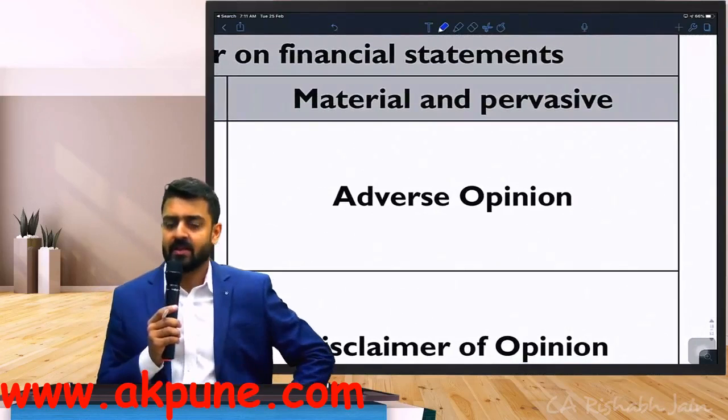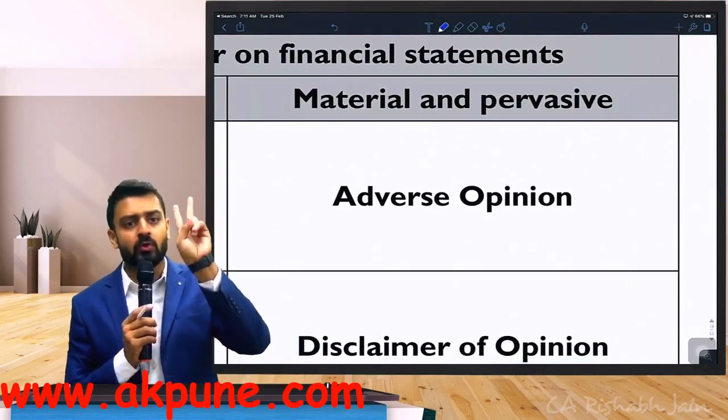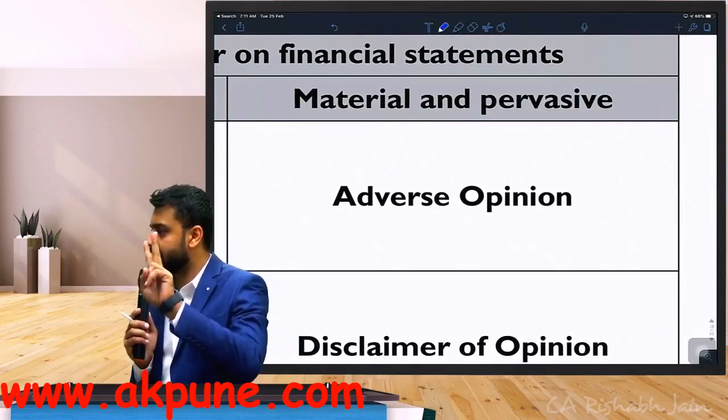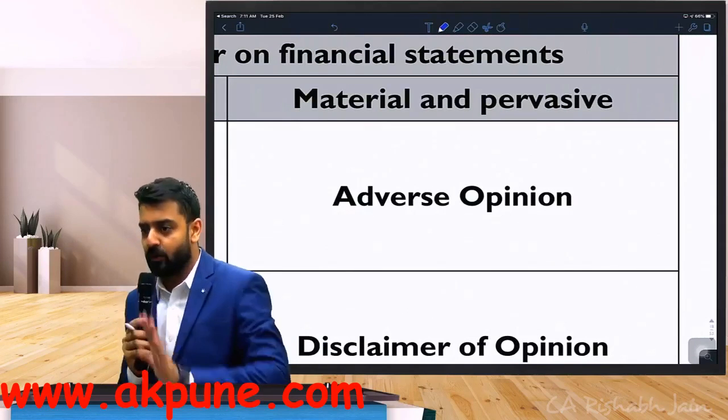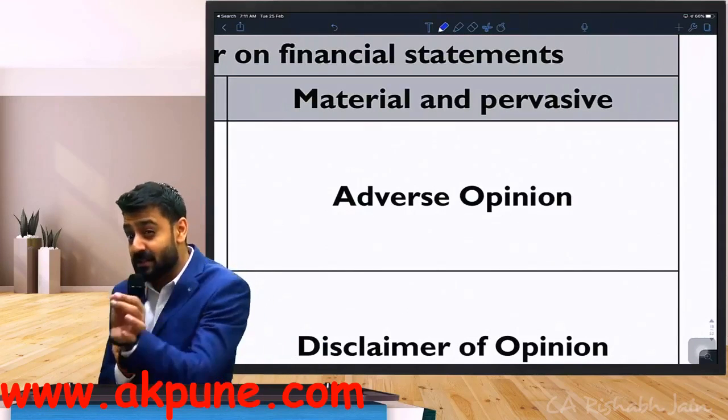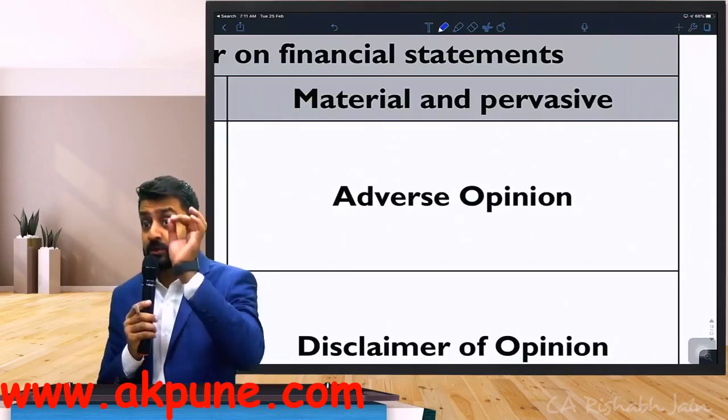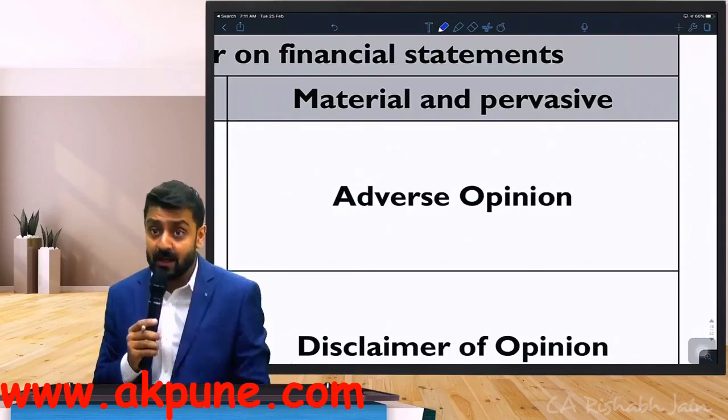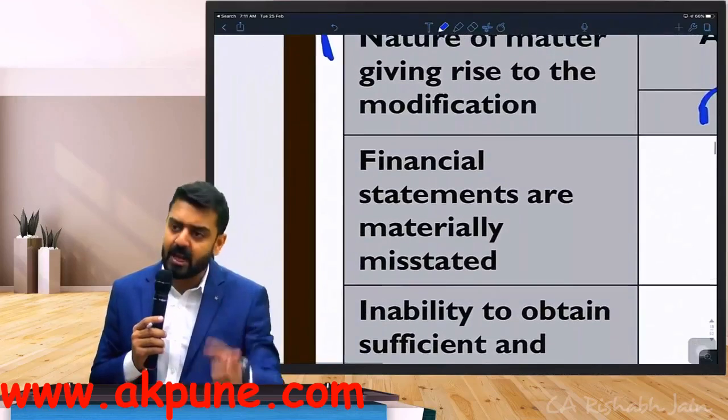Now understand, there are 2 matters or 2 situations or 2 circumstances when we arrive at a modified opinion. You remember those matters we just discussed in point number 2? Your situation number A and B. So under nature of matters, the same 2 points will come.